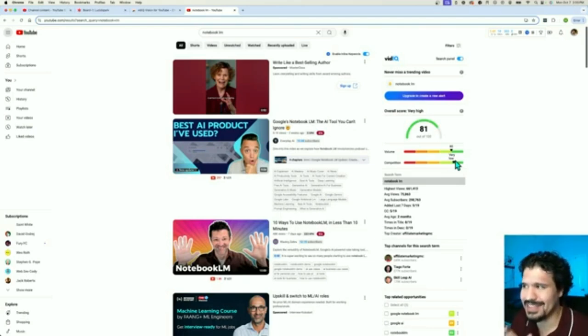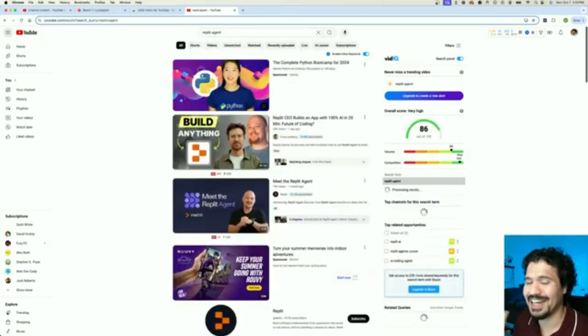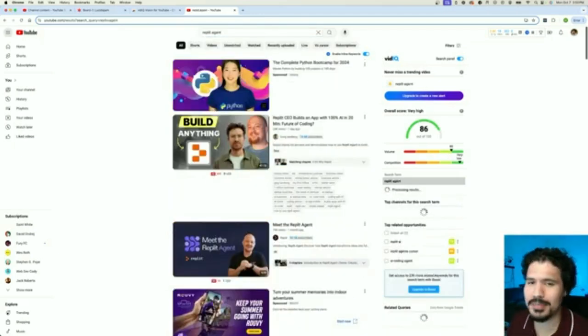And keep in mind that this is not always going to have such a good score, because as time passes, more people are going to catch on, more people are going to make content. And of course, over time, people might lose interest too. So that's just going to be bringing the score down little by little. And let's check out that other one we were talking about, the Replit Agent. And look at that, 86 out of 100. That's pretty much at 90.